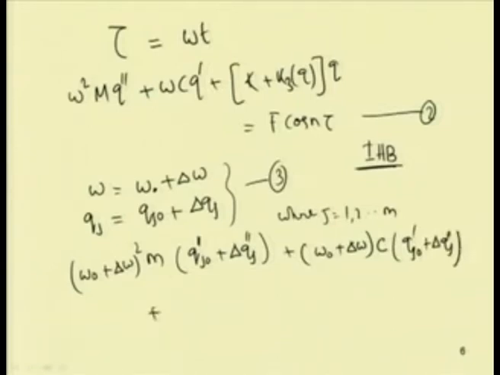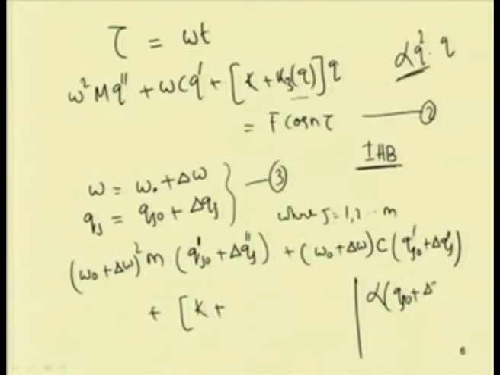Similarly, for this term I can substitute. This will be k plus k q. If I take a Duffing type of equation, in this case it will be alpha q square into q, that is alpha q cube. So I substitute q equal to q j 0 plus delta q j, and it will be alpha into (q j 0 plus delta q j) whole cube.